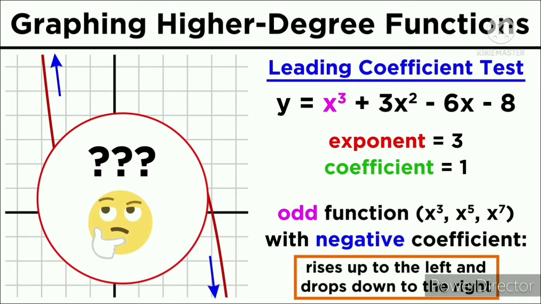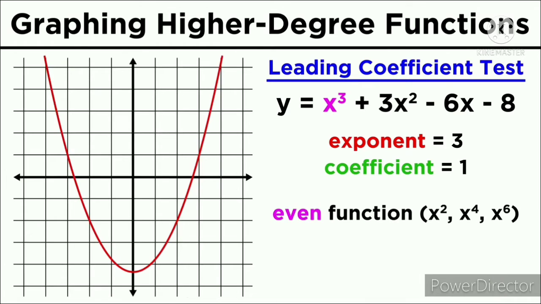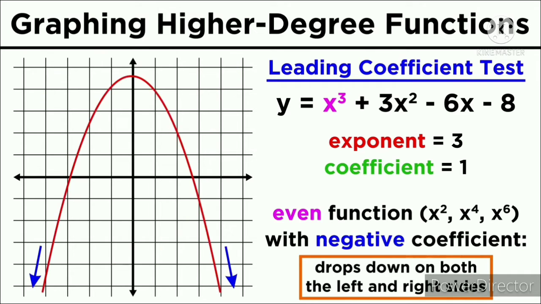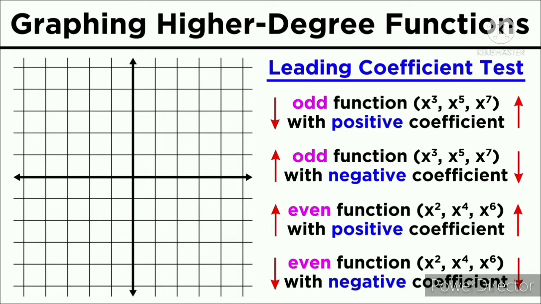Then, if the exponent is even, such as with quadratic or quartic functions, or ones beginning with x to the 6th, x to the 8th, and so on, if the leading coefficient is positive, the function will rise upwards on both sides. If the leading coefficient is negative, the function will fall downwards on both sides. So those are the 4 possibilities in terms of the end behavior of higher degree polynomials.